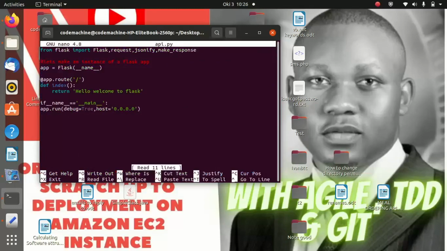Okay. After the if, provide a space, and before the equal sign, you provide a space, and after the equal sign, you provide a space. So make sure your code is indented in such a way.